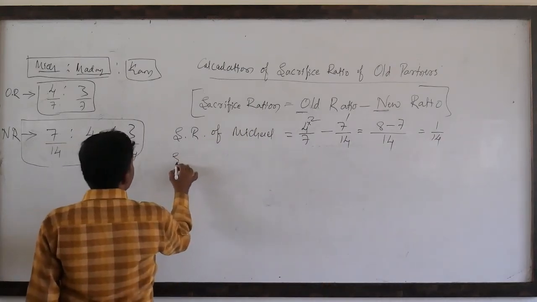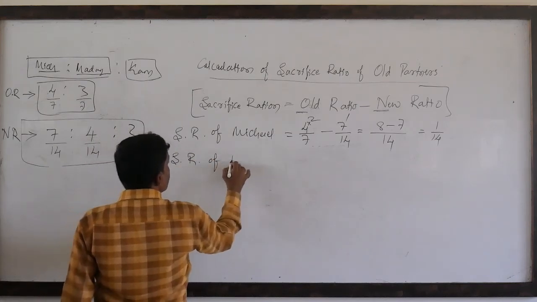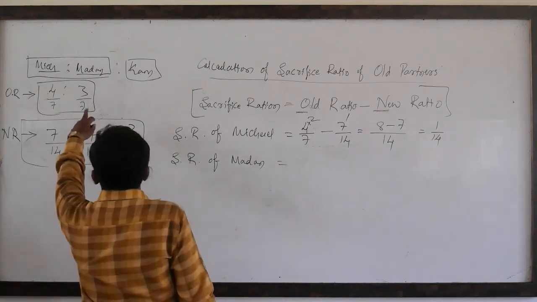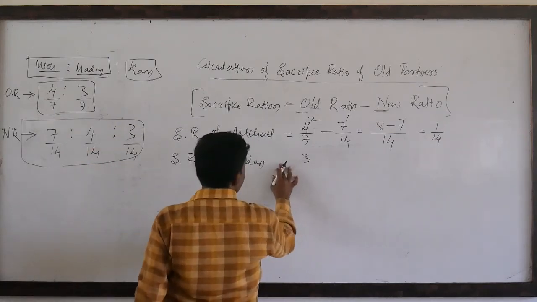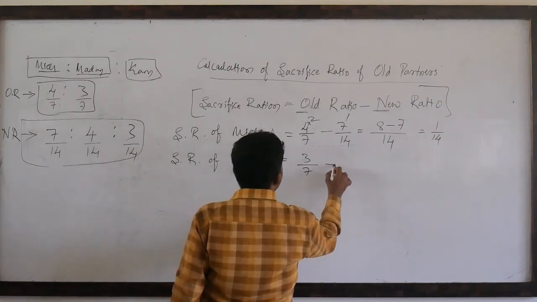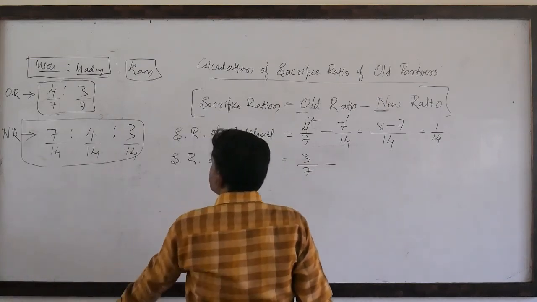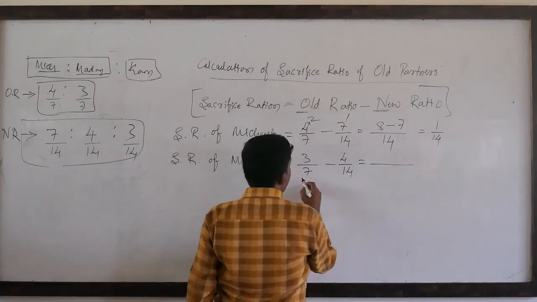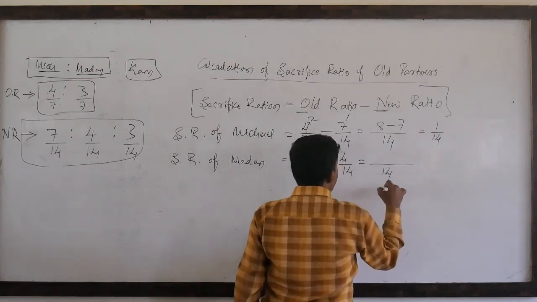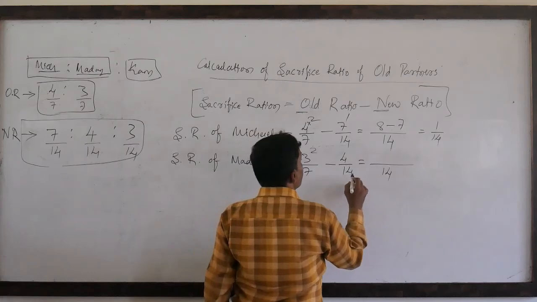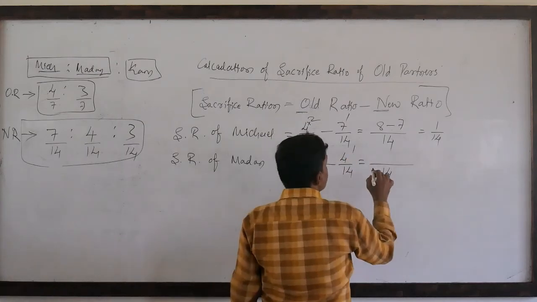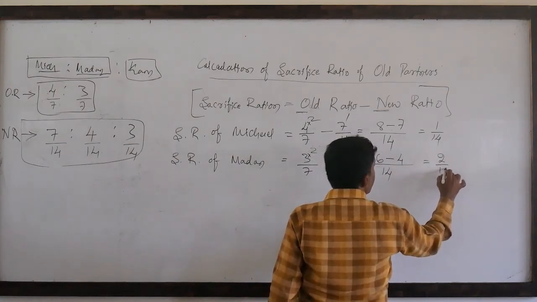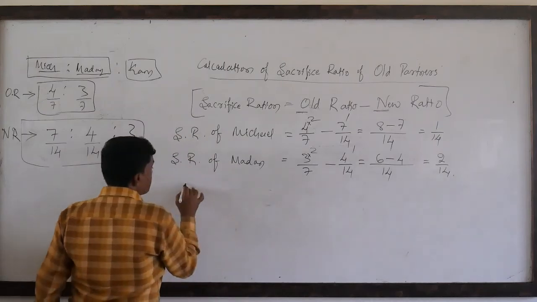So similarly, the sacrifice ratio of Madan. What is the old ratio of Madan? That is 3/7 minus the new ratio of Madan, 4/14. The LCM of 7 and 14 will be 14. 7 2s are 14, 14 1s are 14. 3 2s are 6 minus 4 1s are 4 will be 2/14.